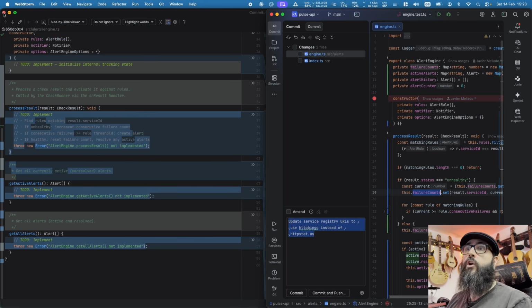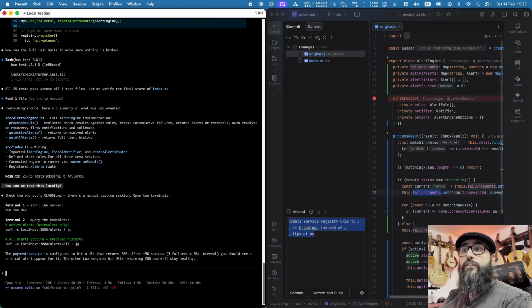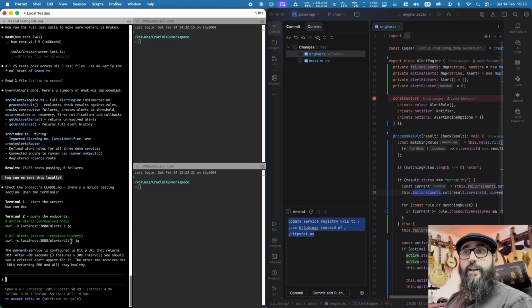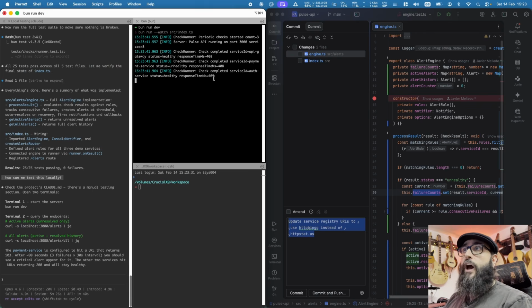Let's ask Claude, how can we test this locally? And it says, okay, so there is manual testing. We need to open two terminals, so let's open two terminals here. In one of the terminals, we need to run npm run dev. And now we have some outputs, and we can see that one of the systems is unhealthy. Okay, that's interesting. And two of them are healthy.